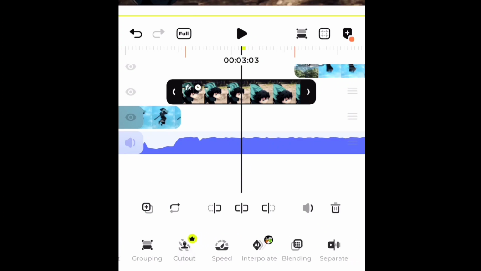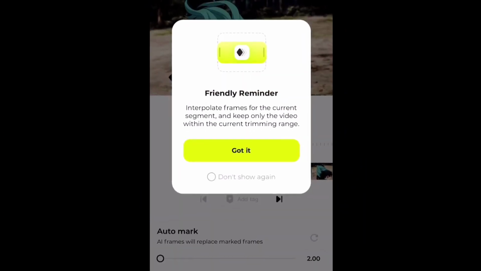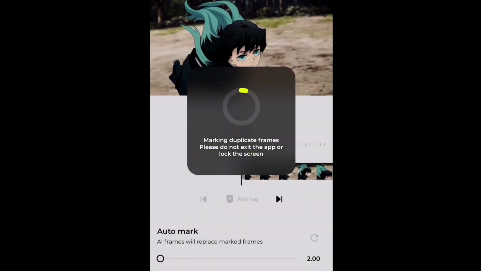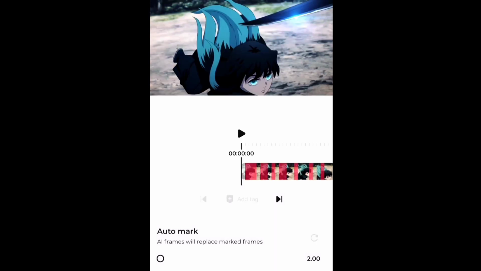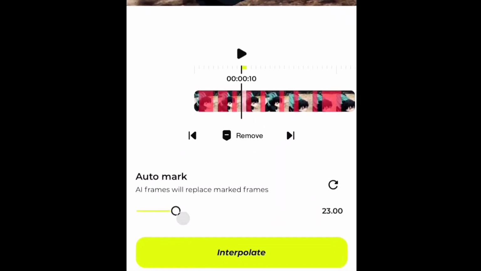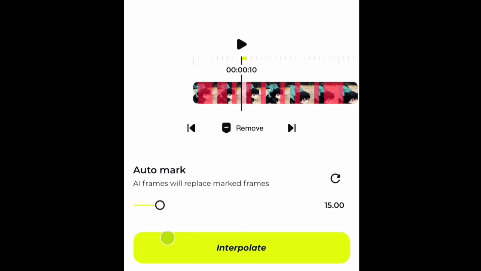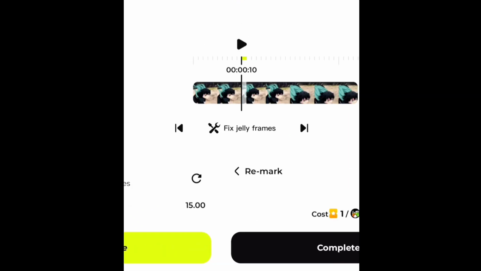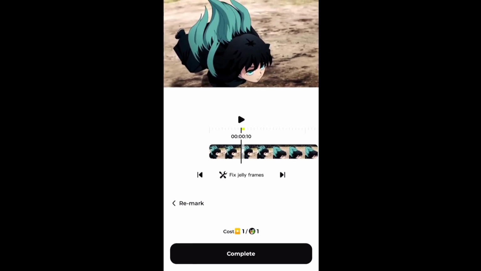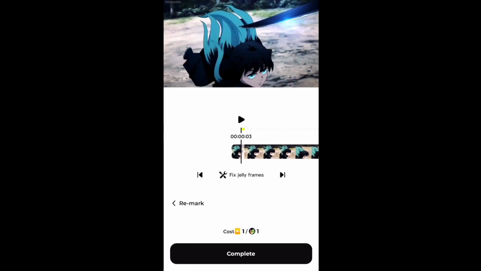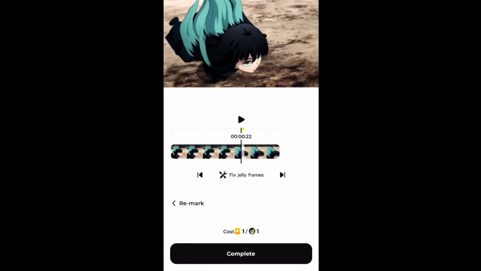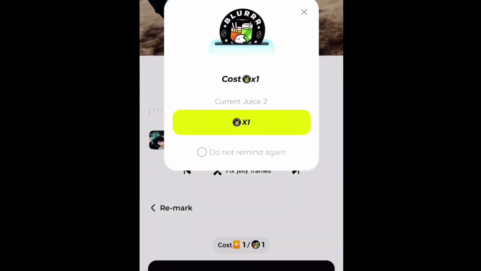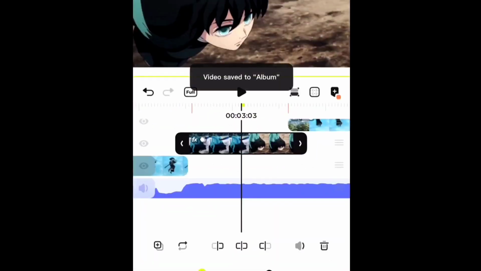After time remapping, interpolate the clip to make it more smoother. Now I'll speed up this part, as I'm gonna do the same thing in the rest of the clips.